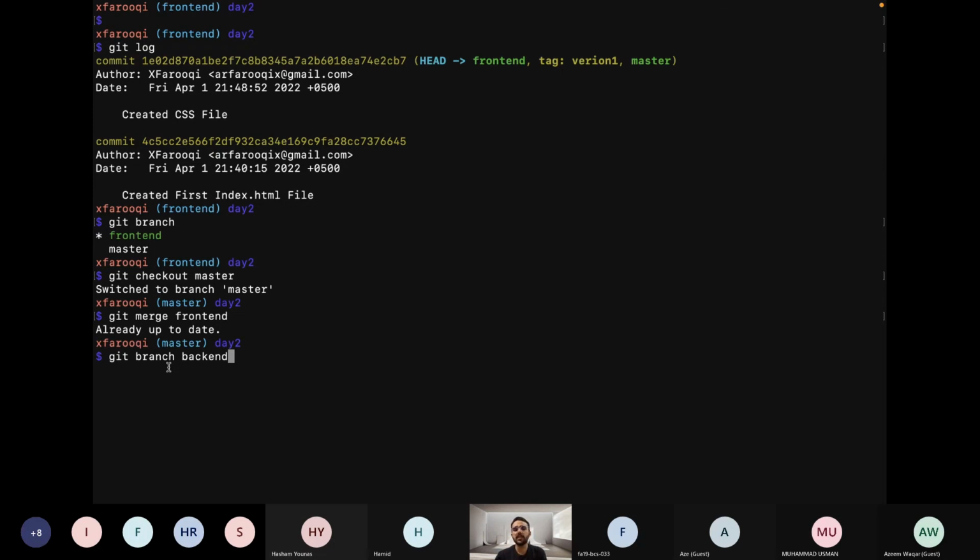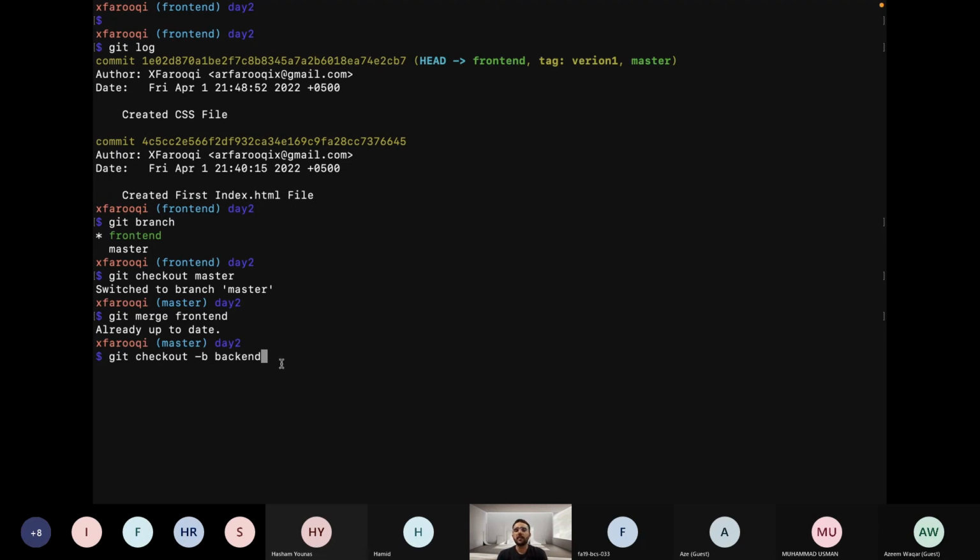But we can do these two steps in one command. How? git checkout -b backend. Here git checkout means checkout, b means branch, and backend means the backend branch.